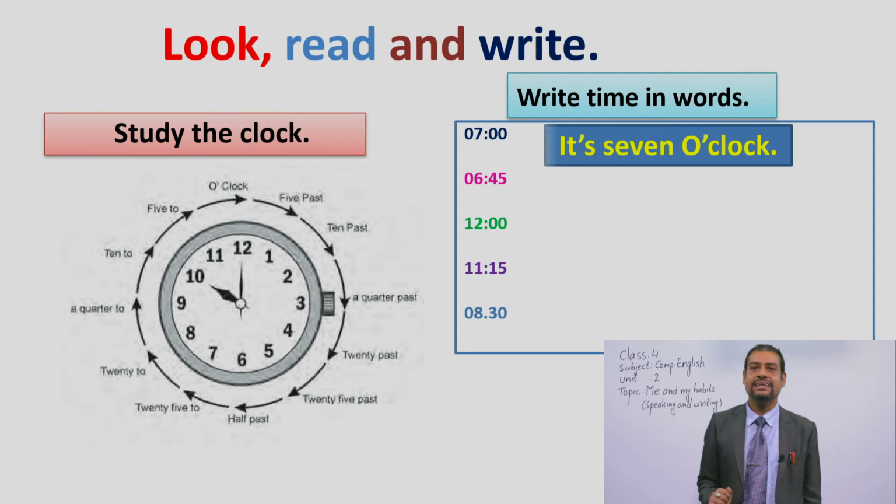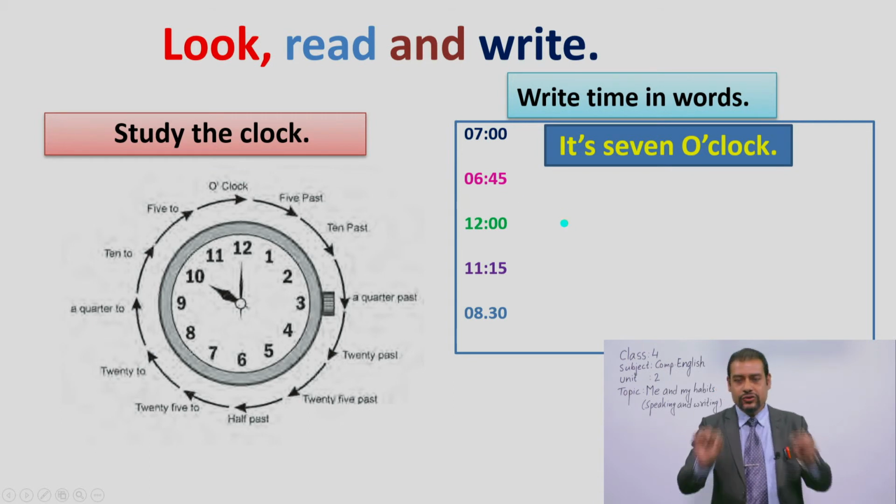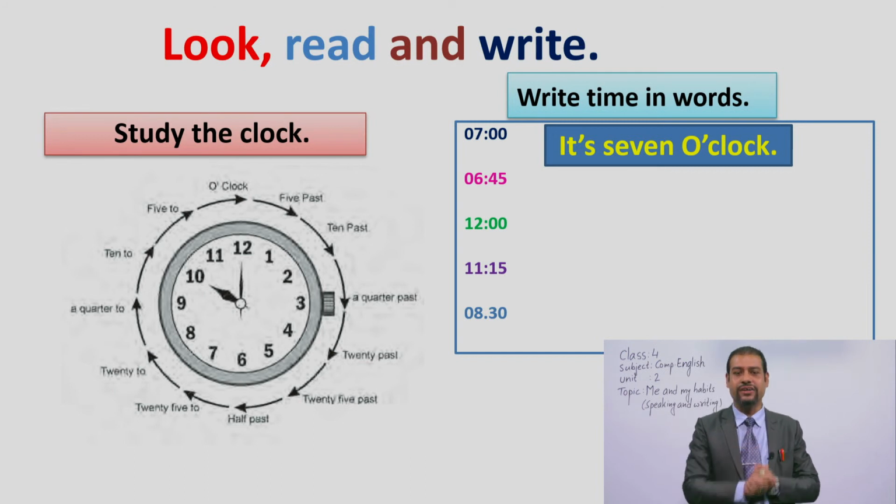So this is an example for you, dear students. See, this is 7 o'clock, okay? So I have written here, write time in words. It means you have to write in words, okay? So I have written here, for your example, it's 7 o'clock. Now it is given here, 6:45. Now, how do you write it in English? Please write it down in your notebook and tell me, okay?